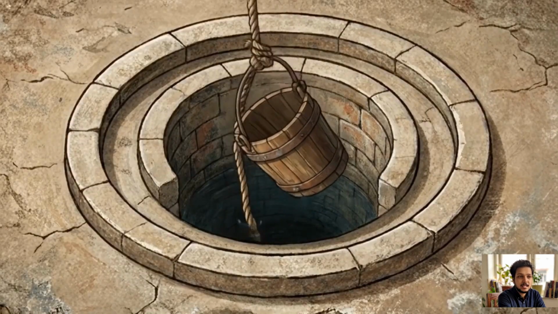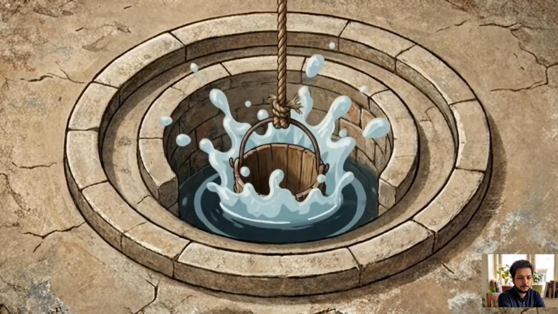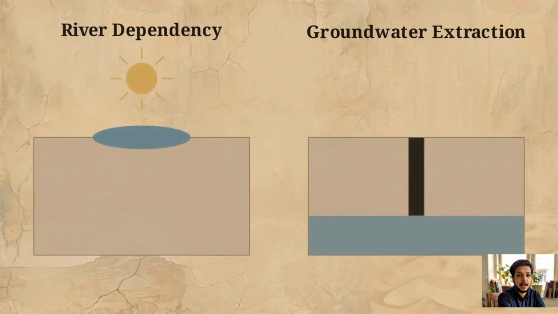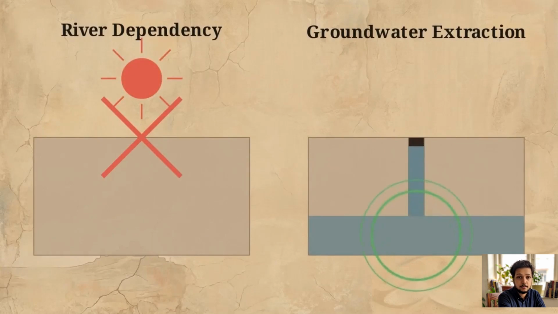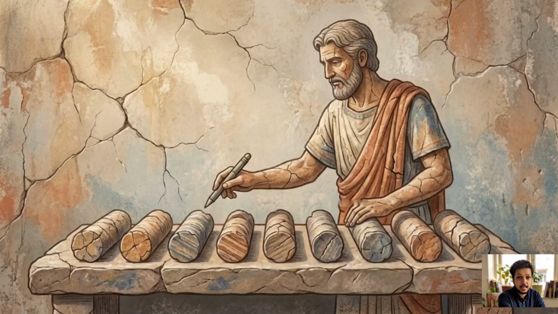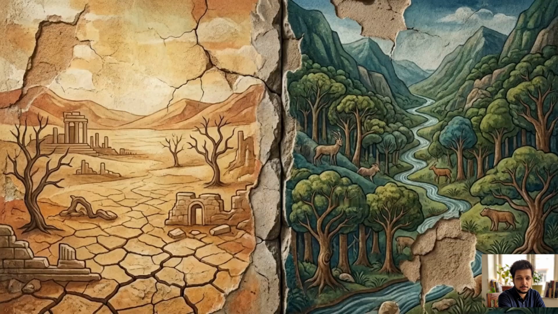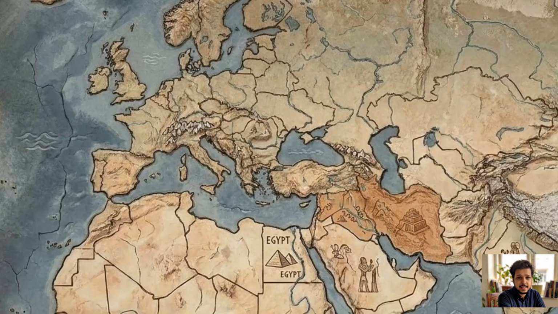On the Iberian Peninsula, populations hit by the drought took a different approach entirely. Instead of migrating horizontally across the map, they dug straight down. They engineered structures known as motilas, intricate circular stone fortresses built deep into the earth. These served as the oldest known complex groundwater collection systems explicitly designed to reach the dropping water tables. The environmental pressure forced a shift in engineering, moving from river dependency to a system of active groundwater extraction.